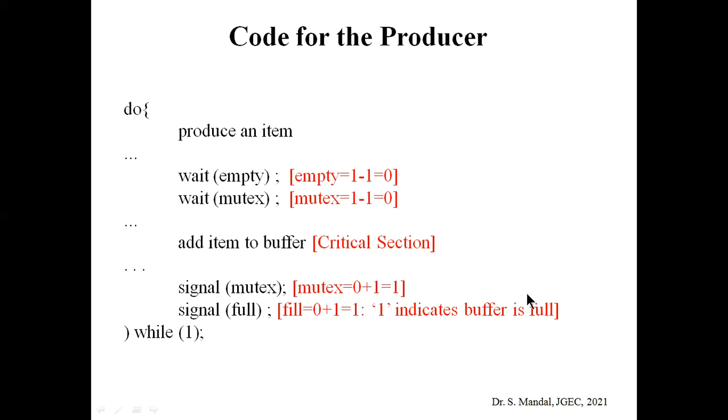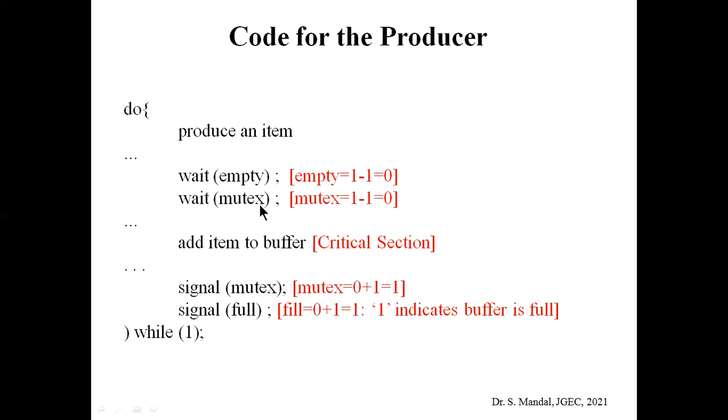Or, after the execution of this process, another item can be produced and stored in another buffer, because we consider that there are n buffers. So we can produce n items and store them in the buffer.